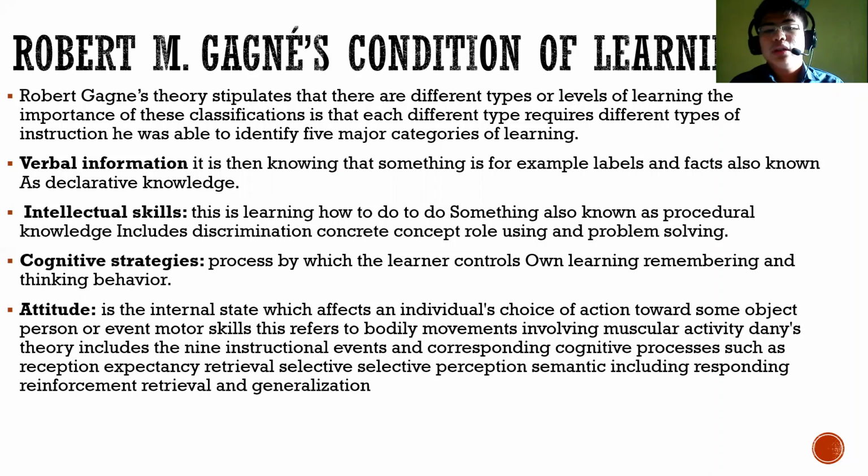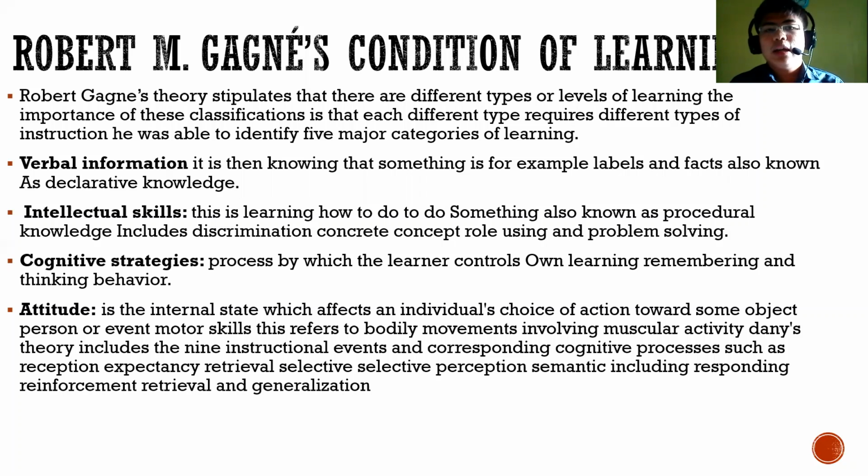The third is the cognitive strategies, a process by which a learner controls his or her own learning by remembering and thinking behavior. The fourth is the attitude. It is the internal state which affects an individual's choice of action towards some object, person, or event. And motor skills refer to the bodily movements which involve muscular activities.